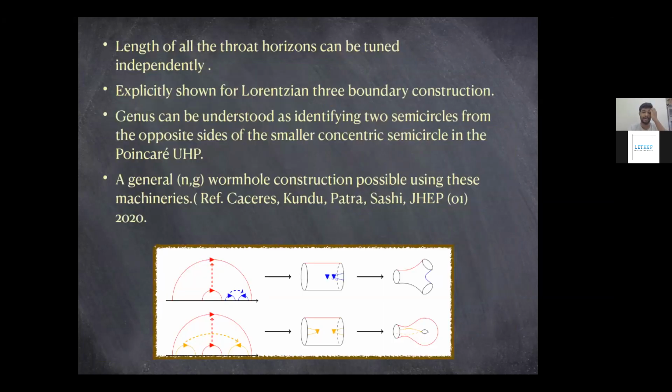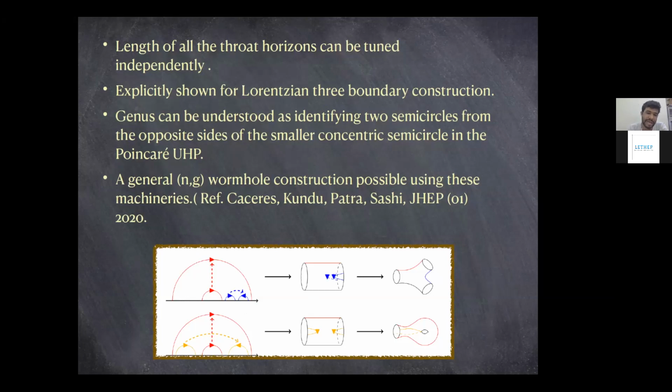I have already mentioned that in the case of a 2-boundary wormhole, you didn't have these blue semicircles, and you would have a simple throat horizon, or a single throat horizon. But in the case of the 3-boundary one, which is in this picture, you would actually have 3 throat horizons: this red one, this blue one, and on both sides of this blue one, you would have 2 parts of the third throat horizon.